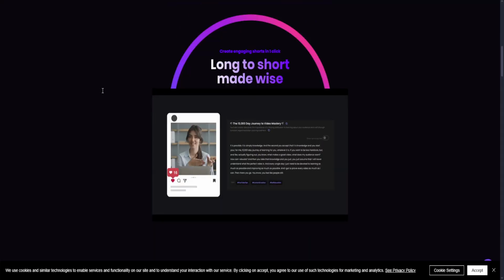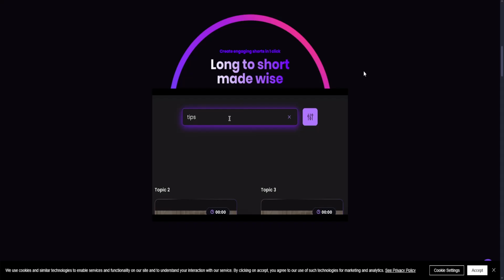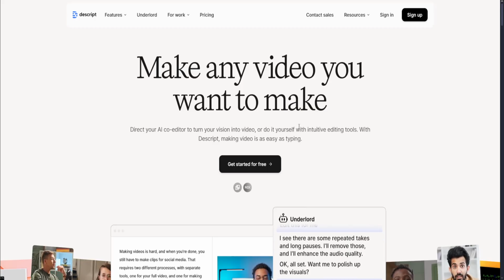So, in conclusion, choose Wisecut if you want a lightweight, fast AI editor, and choose Descript if you want a powerful video and audio studio with deep features like voice cloning.